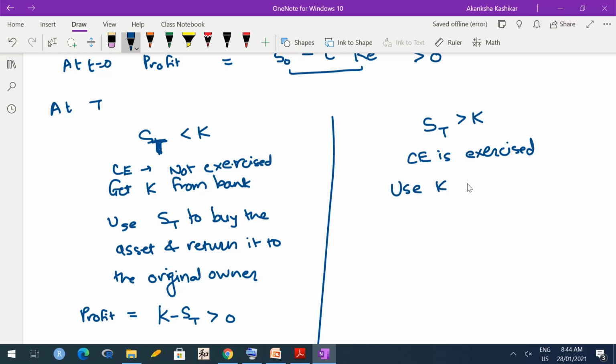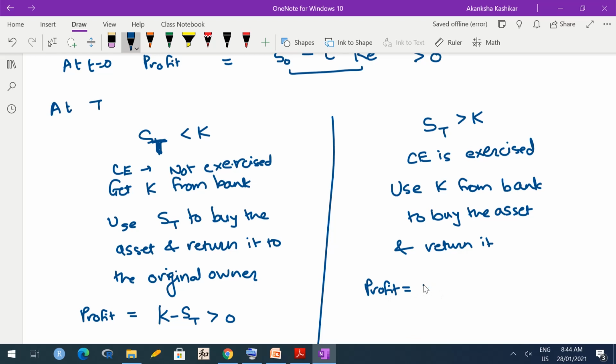Use K from bank to buy the asset and return it. Okay, so there is no profit, no loss, because you got K from the bank and you used the entire amount.